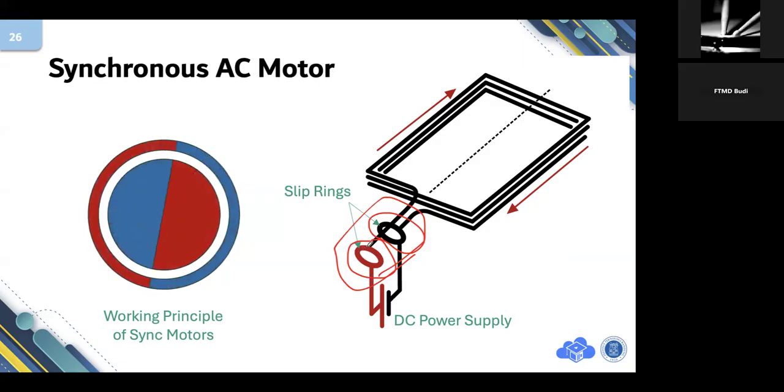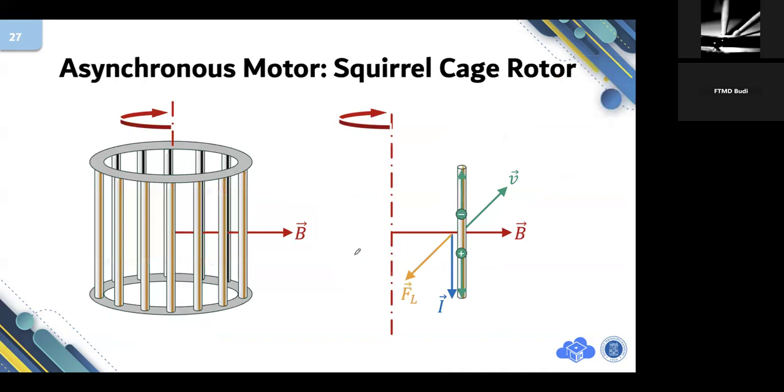The contact between the coil and the slip ring is no longer good. So that's why engineers created another type of AC motor, which is asynchronous. By the name, you know that asynchronous means that the rotor rotates asynchronously with the magnetic field.